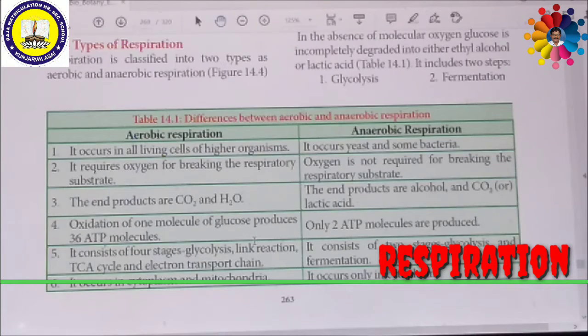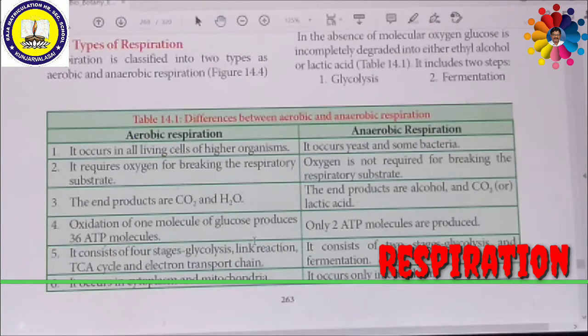Aerobic respiration occurs in all living organisms, all living cells of higher organisms like plants and animals. But anaerobic respiration may occur in yeast or some bacteria. Aerobic respiration requires oxygen for breaking the respiratory substrate. As far as anaerobic respiration is concerned, oxygen is not required for breaking the respiratory substrate.